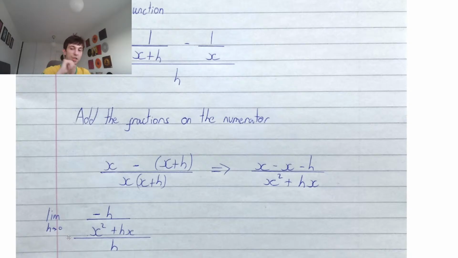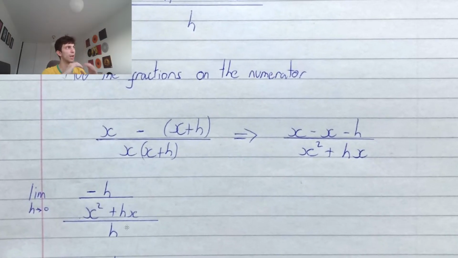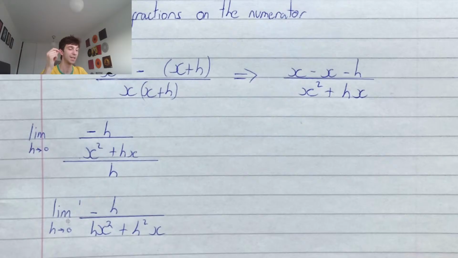So we take the limit as h tends to 0 of minus h, because that's what we have left, over x squared plus hx, and all of that, what we found in the numerator, is over h. So guys, the whole thing divided by h is the same as timesing by 1 over h, so we're going to multiply our denominator by h. So we have the limit as h tends to 0 of minus h over hx squared plus h squared x.